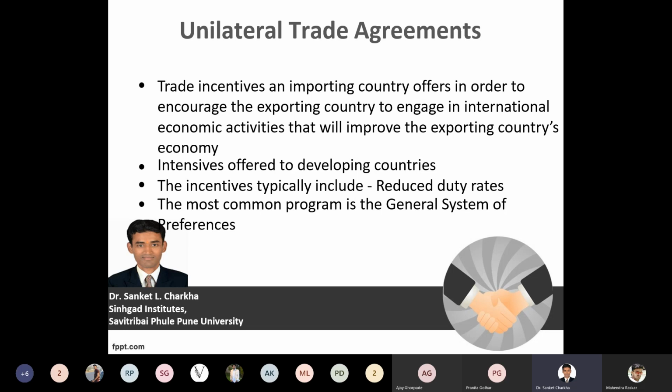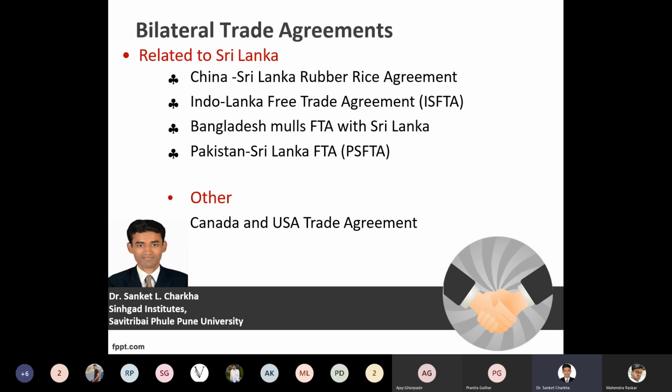It is a type of unilateral trade agreement where only one activity takes place and not both ways. That is, the two-way activity is not in the picture. So that particular type of perspective is called a unilateral trade agreement. So I have taken an example with respect to Sri Lanka.